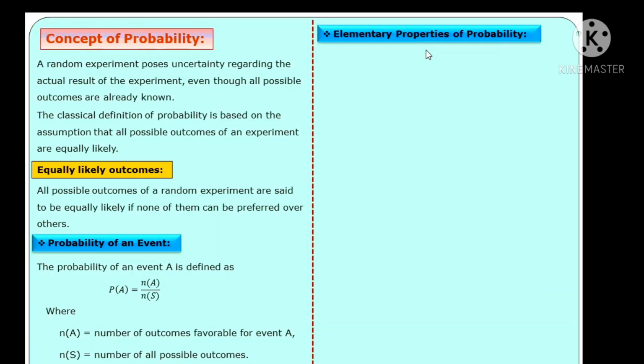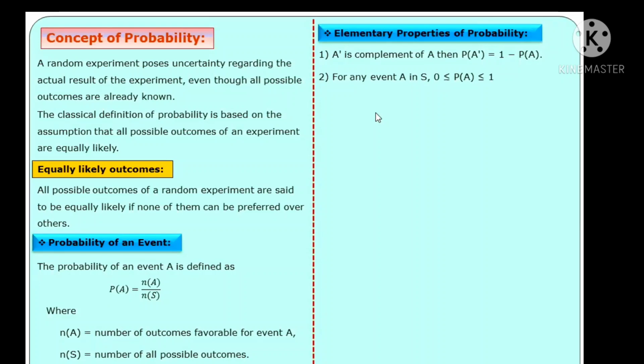Concept: elementary properties of probability. Let us see the properties one by one. First, A' is the complement of set A. Then the probability of A' is equal to 1 minus the probability of A.